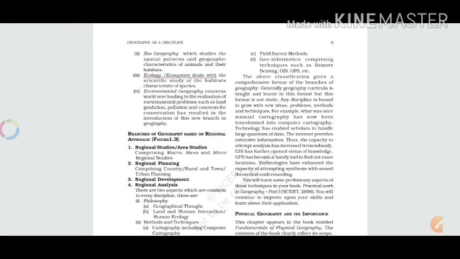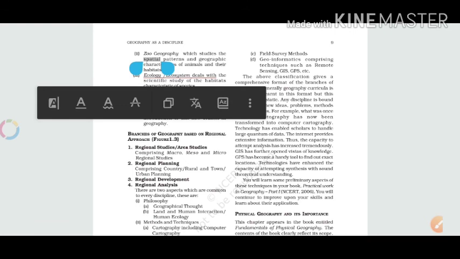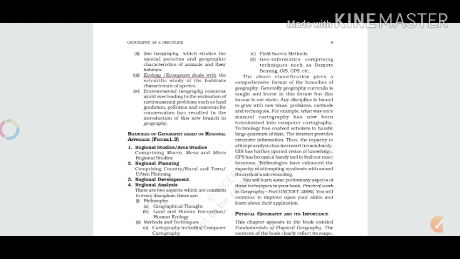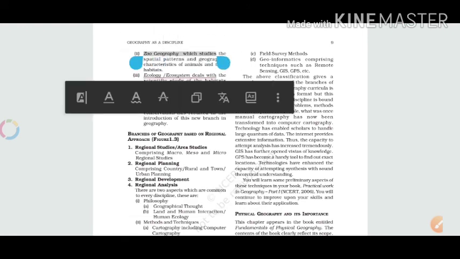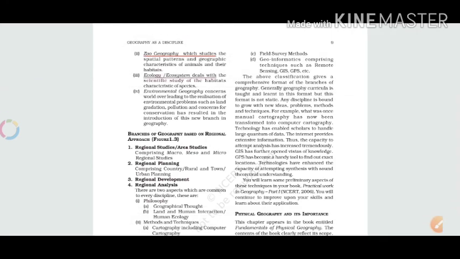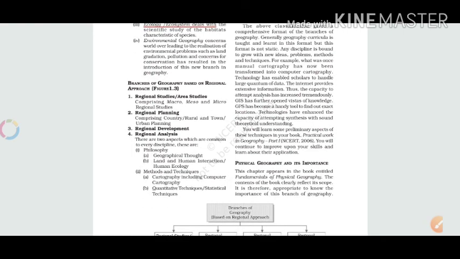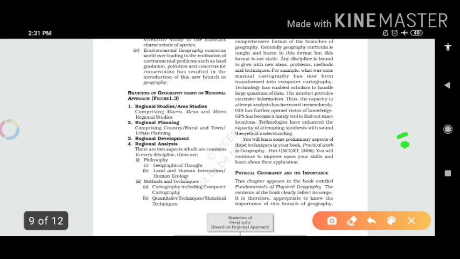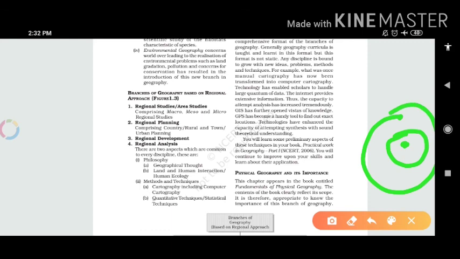Okay, so the branches of geography based on the regional approach are regional studies and area studies, comprising macro, meso, and micro regional studies. What is micro, meso, macro? As you all know, micro is a very small area, and it will be covered by meso, and it is all covered by macro level.